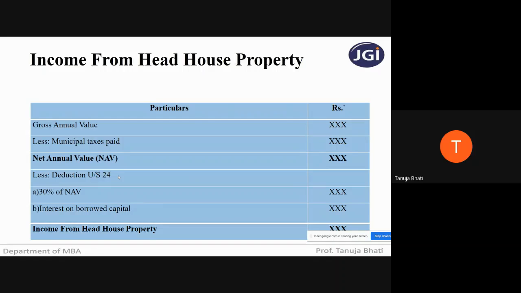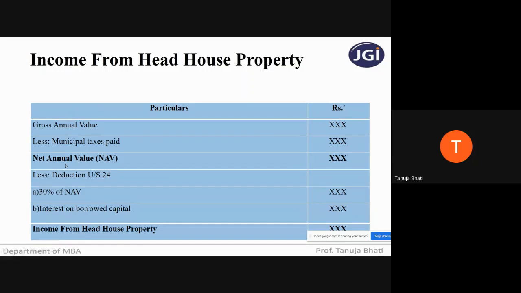No. There are certain deductions given by the Act under section 16. Under salaries, we had three deductions, correct? Standard deduction, then we had entertainment allowance, we had professional tax. On the same lines, under income from house property, we have two deductions which are given under section 24. Deduction means reduction in the net annual value, and the balance will be chargeable to tax under the head income from house property.